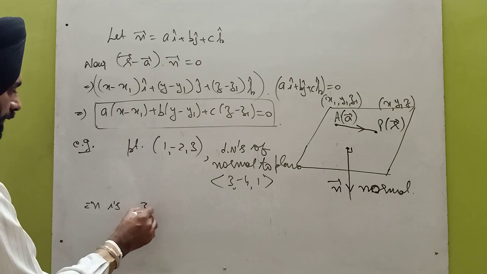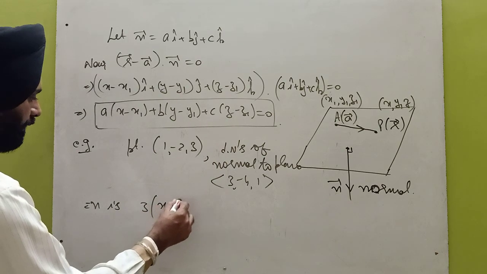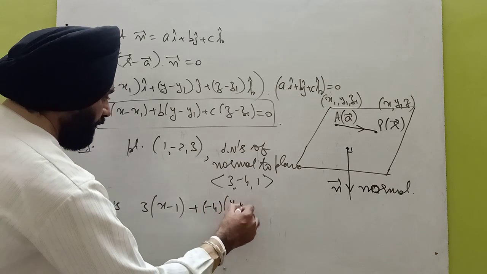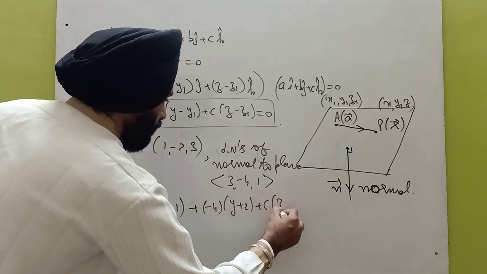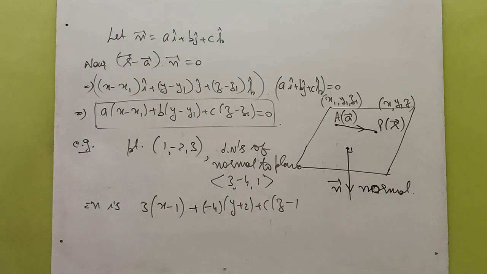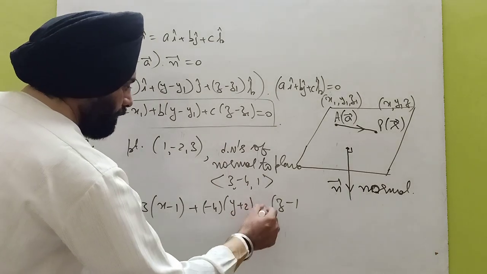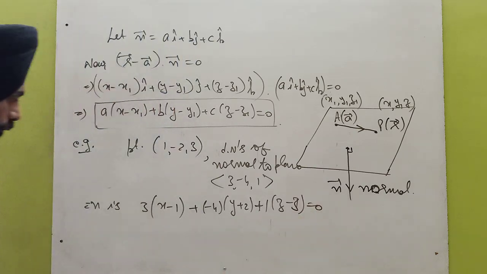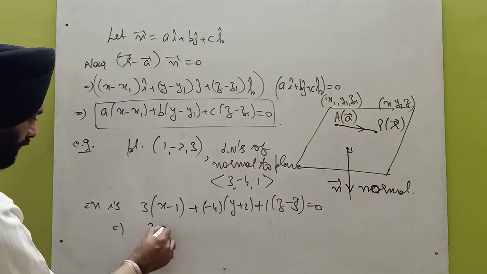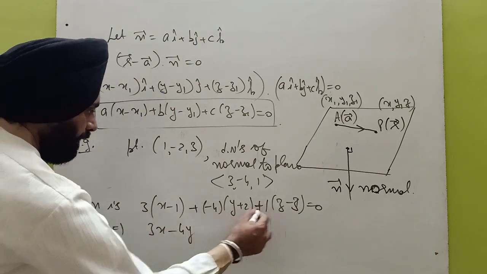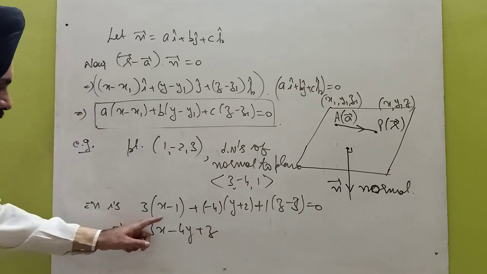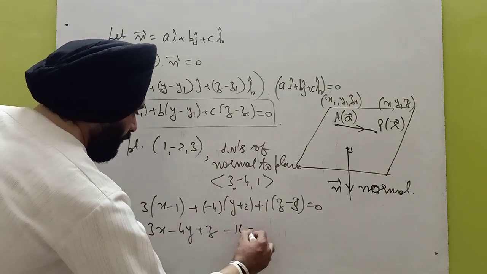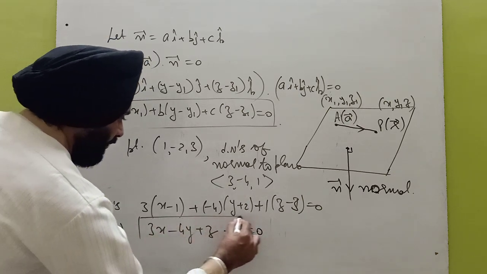So put the values: a into (x minus x1), plus b into (y minus y1), plus c into (z minus z1). C is 1 and z1 is 3. So after opening the bracket, this is 3x minus 4y plus z, and the constant term is minus 3 minus 8 is minus 11, minus 3 is minus 14, equal to 0, which is the required equation of the plane.